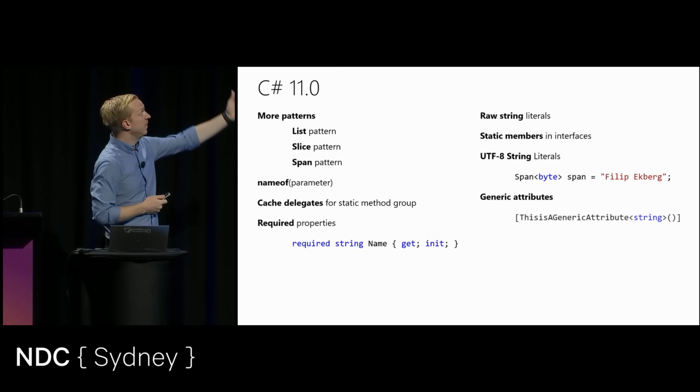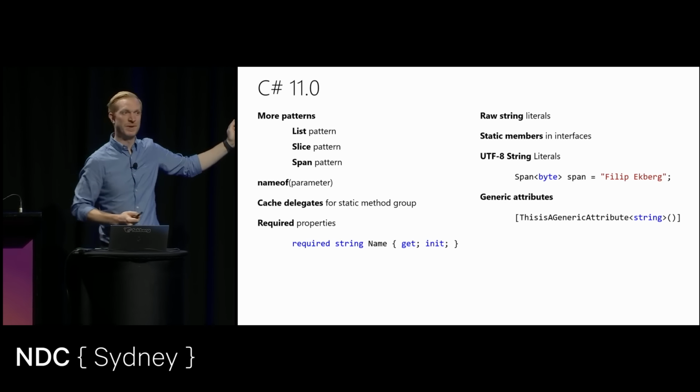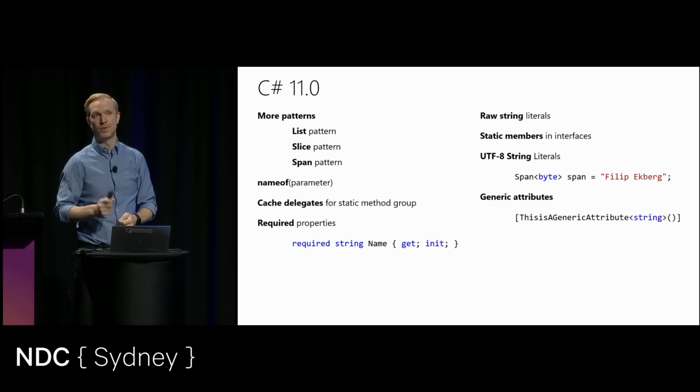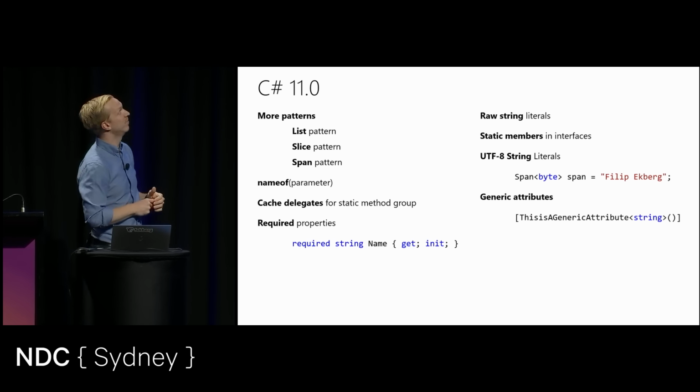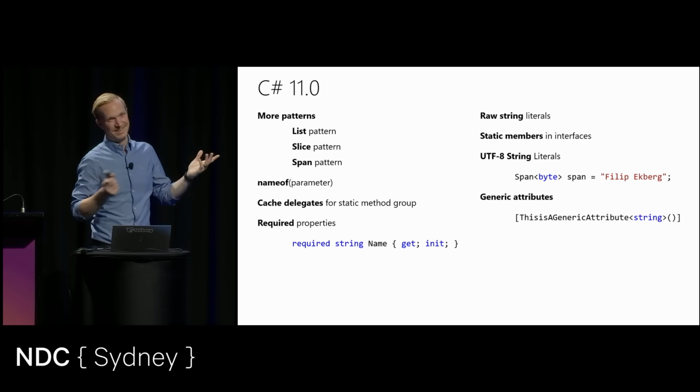Also going to get generic attributes, which is a very nice addition. I've been wanting this since probably the day I started using ASP.NET. Being able to do a generic attribute on a controller, for example, super handy. I have no idea why it took 20 years to build this, because it's an amazing, well, since C# 2, that is.